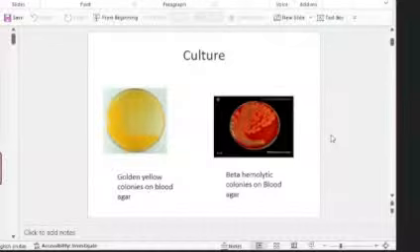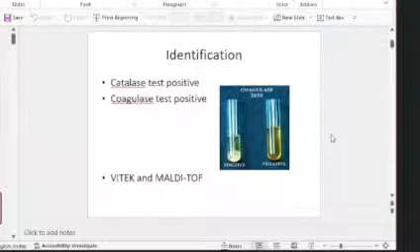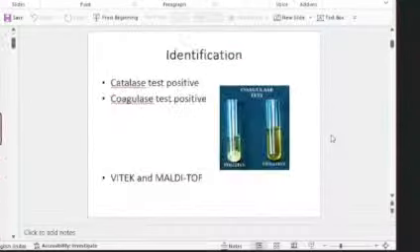So culture, as I said, is very simple. We have golden yellow pigmented colonies on nutrient agar and beta hemolytic colonies on blood agar. Culture is simple. Now you have to identify it. It is identified by again two simple tests: catalase test and coagulase test. Both are positive for Staphylococcus aureus, and then you can write your favorite things: Vitek and MALDI-TOF, wherever facilities are available. Okay, so that's about Staphylococcus aureus. These are the tests and these are the media that you should definitely write.